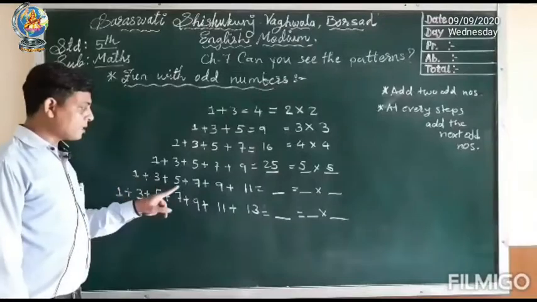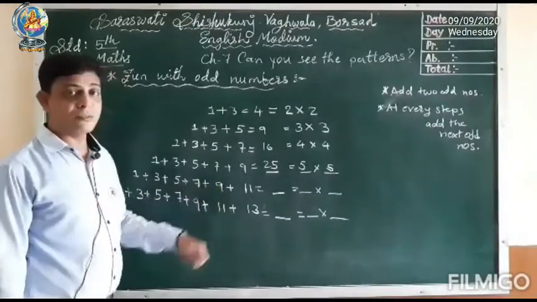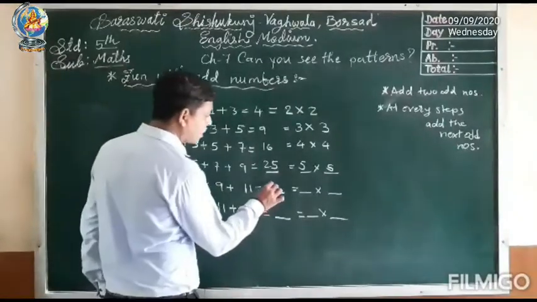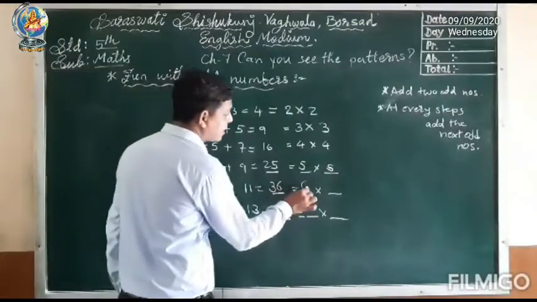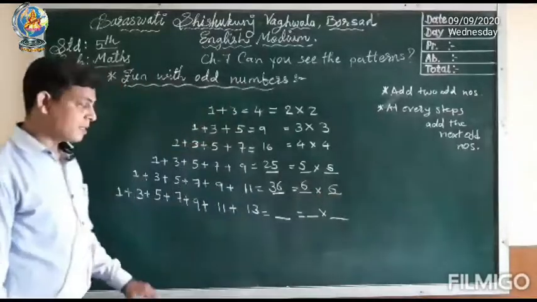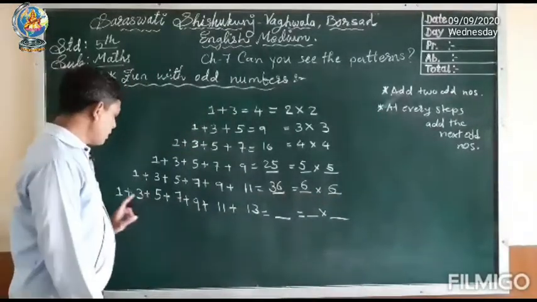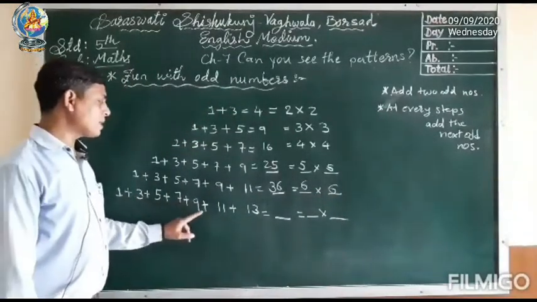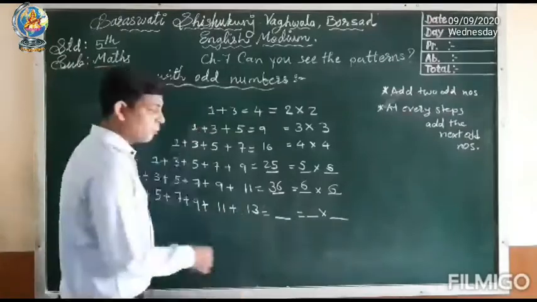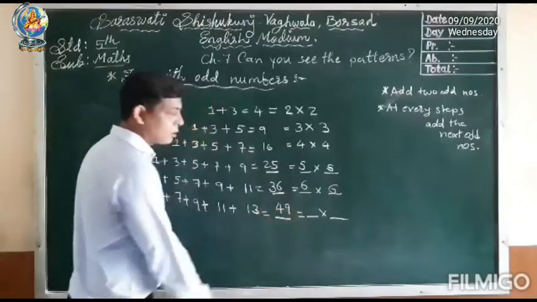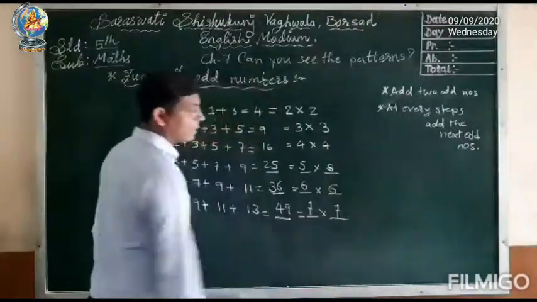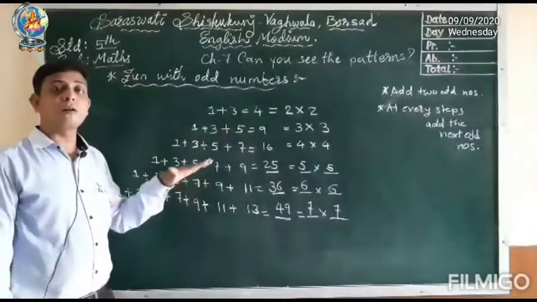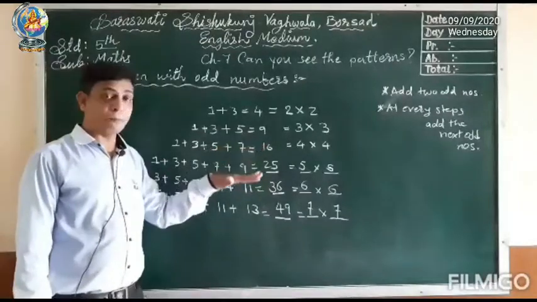1 plus 3 plus 5 plus 7 plus 9 plus 11 is equal to 36. So here we have to write the answer 6 6s are 36. Same way, in the last step, 1 plus 3 plus 5 plus 7 plus 9 plus 11 plus 13 is equal to 49. So here we get the answer 7 7s are 49. Hope you have understood how to fill up the blanks in the given pattern.